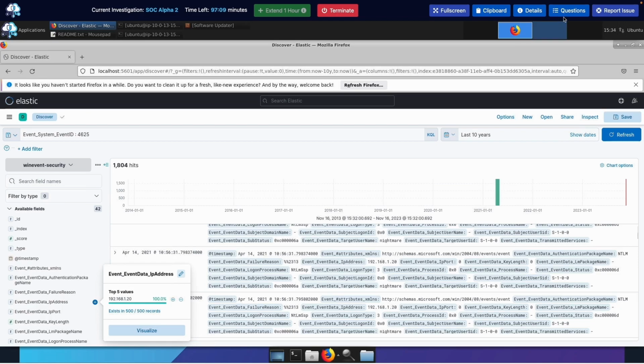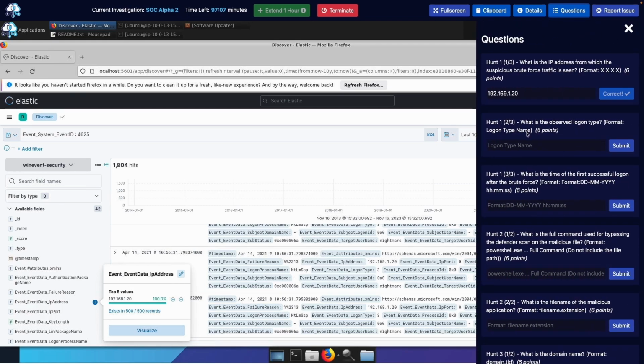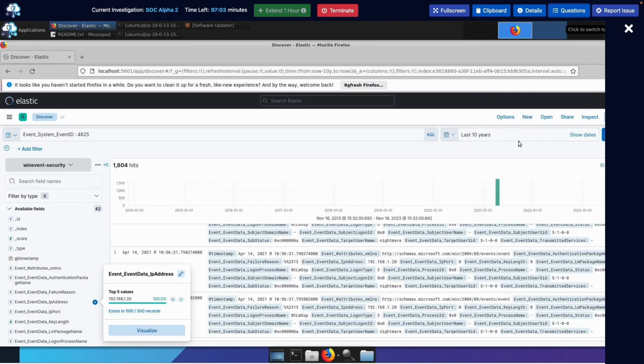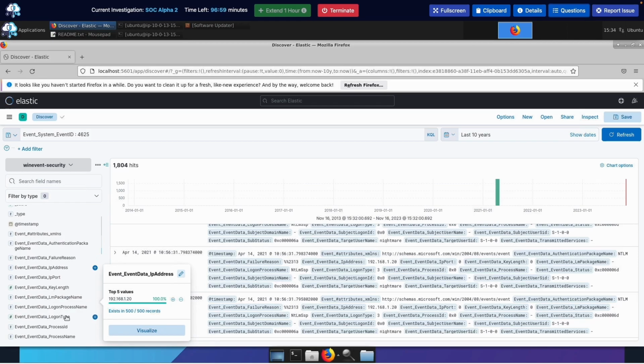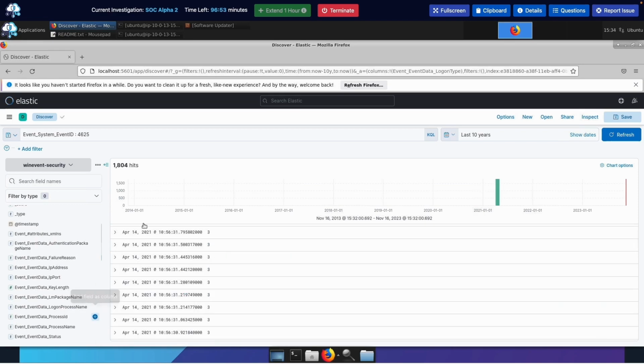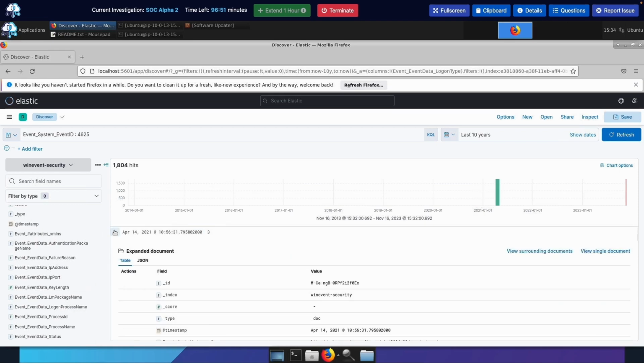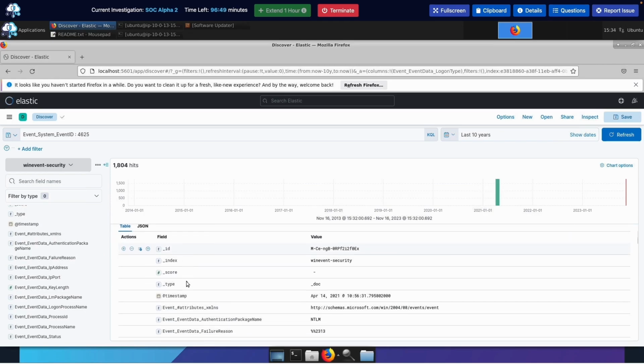All right, back to question 2. What is the observed logon type? Format: logon type name. Ugh. So we could play around with this. Let's see if this shows us all. Oh, logon type. Let's add that to our filter. Check it out. Logon type name.